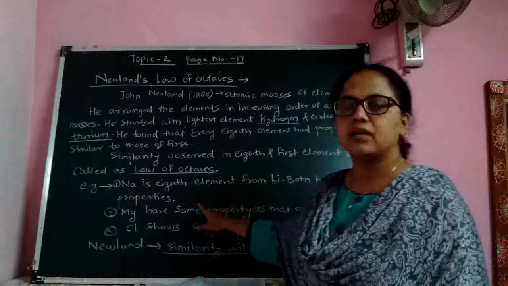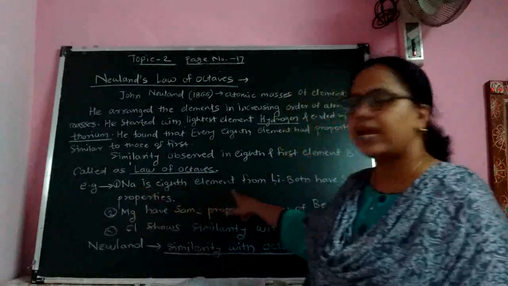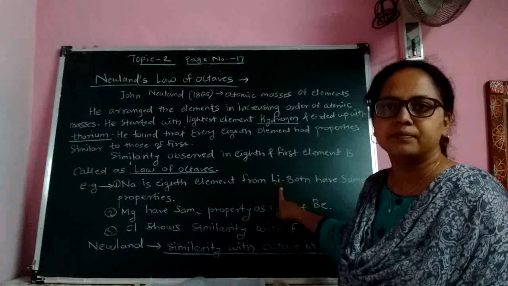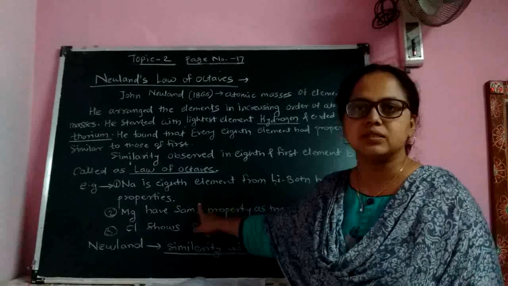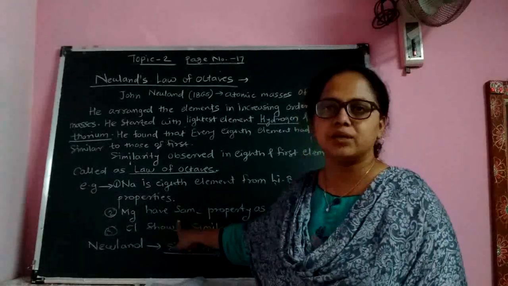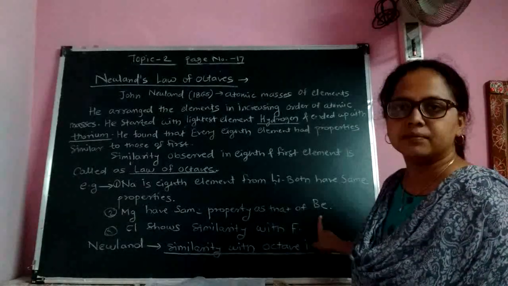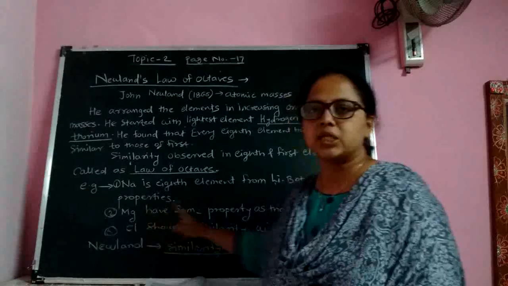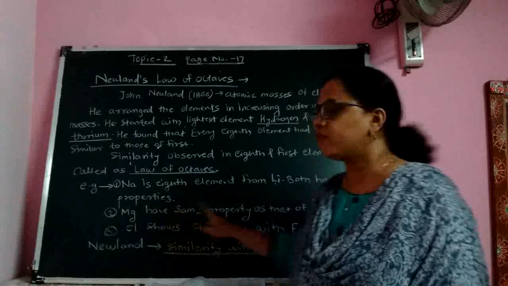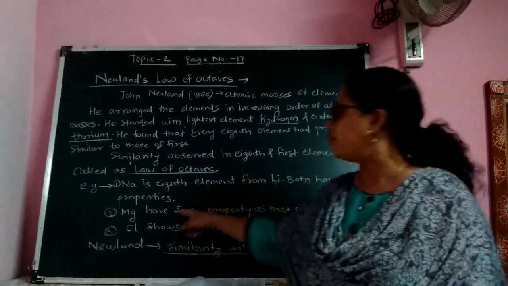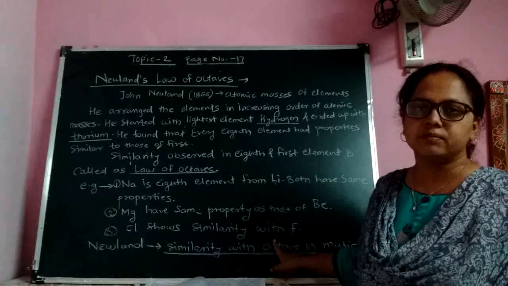You can see examples here. Na is the symbol of sodium. Sodium is the eighth element from lithium, and both have the same properties. The next example is magnesium. Magnesium has the same properties as beryllium. The distance between magnesium and beryllium is 8. That is, magnesium is the 8th element from beryllium. Similarly, beryllium is the 8th element from magnesium. Then chlorine shows similarity with fluorine.